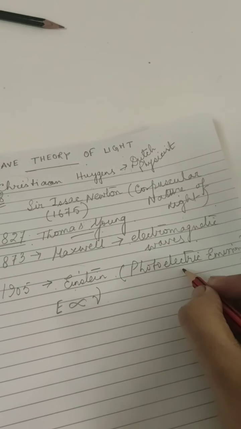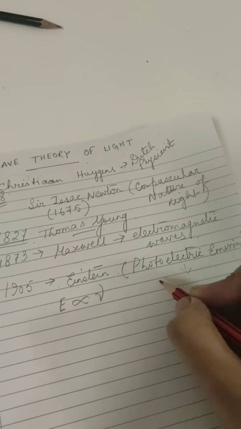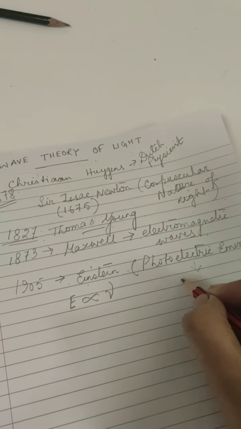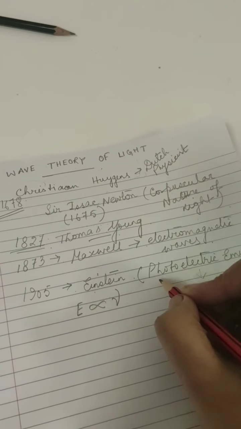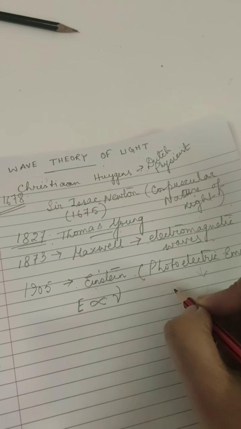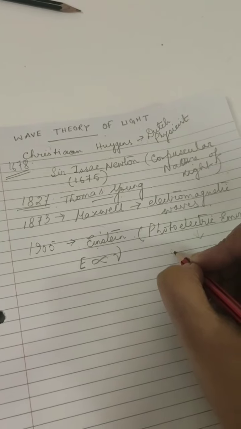Okay, and in Einstein's photoelectric emission, when light falls on the surface of a conductor, electrons are ejected from the surface. This considered that light is made up of packets of energy called photons.